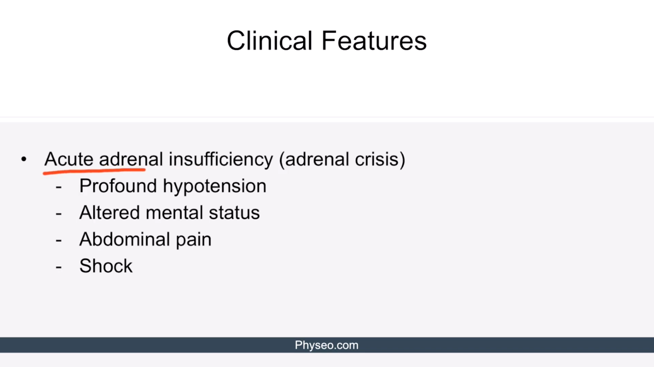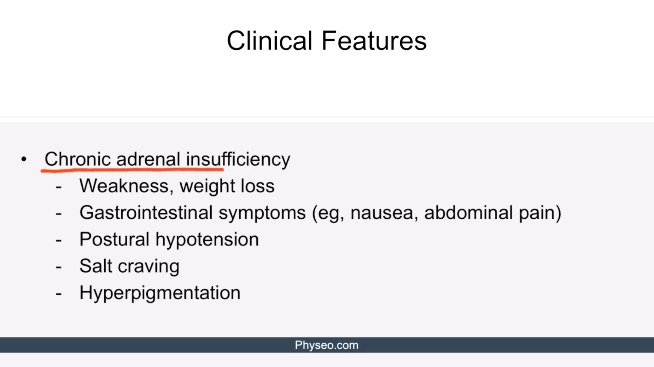The clinical features of acute adrenal insufficiency are collectively known as an adrenal crisis, and they include profound hypotension, altered mental status, abdominal pain, and shock. All of these clinical features have to do with an acute drop in systemic levels of steroids. Clinical features of chronic adrenal insufficiency, on the other hand, are less severe.